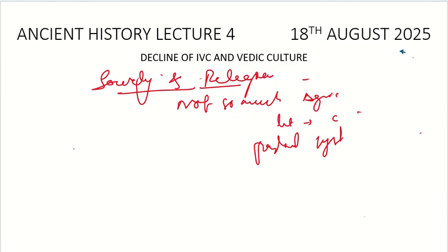The society was divided on the basis of occupational differentiation. We can say that it was neither egalitarian, where there was absolute equality, nor divided.